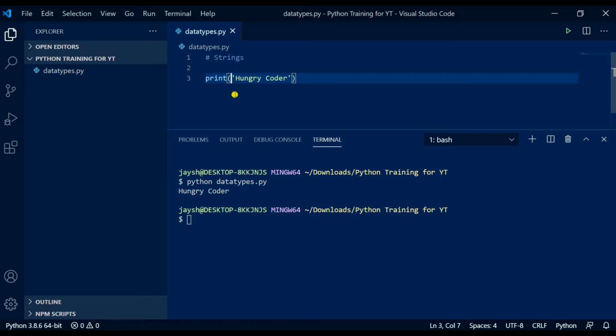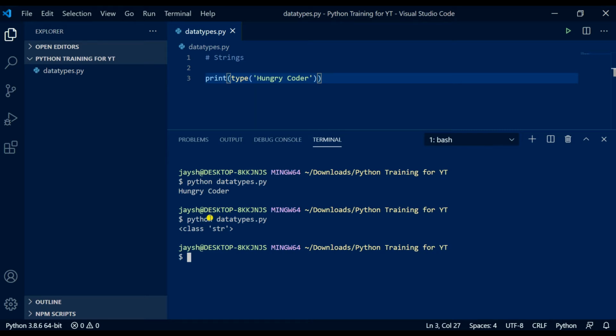Let's see what Python sees by adding a type in parentheses, Control S save. Let's see what we get. Class str, which is string.